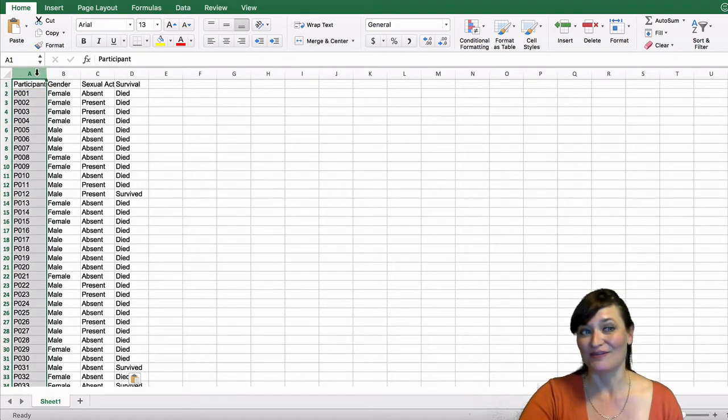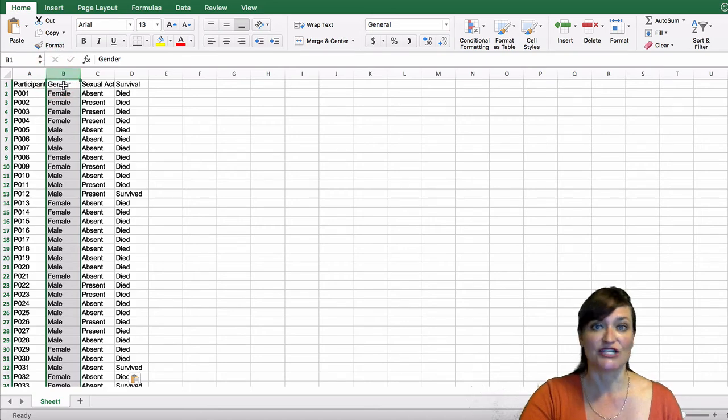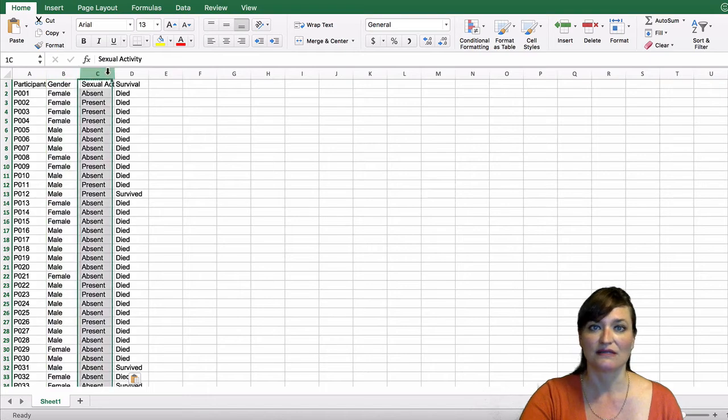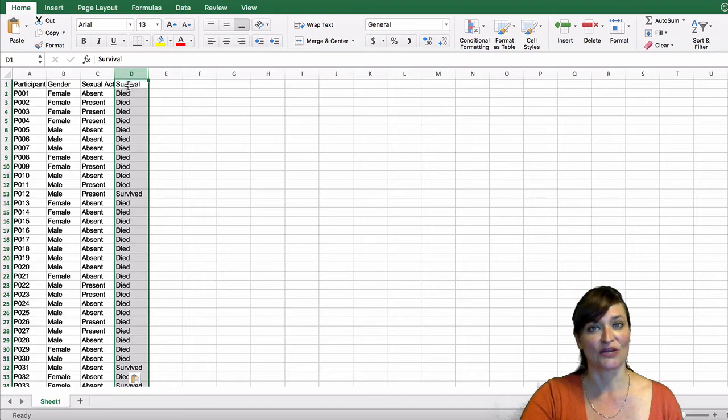We can see that in column A, we have participant IDs, and it looks like the data is currently sorted by the participant ID. In column B, we have the gender of each participant, whether they were male or female. In column C, whether sexual activity was present or absent. And then in column D, whether they survived or died.